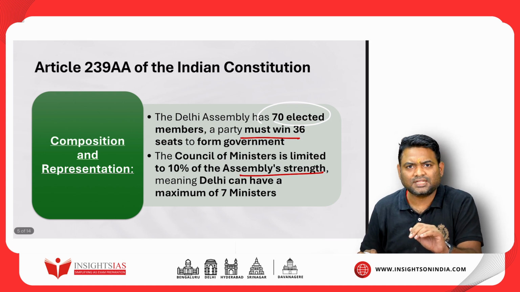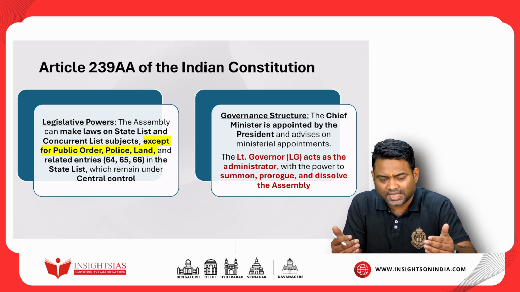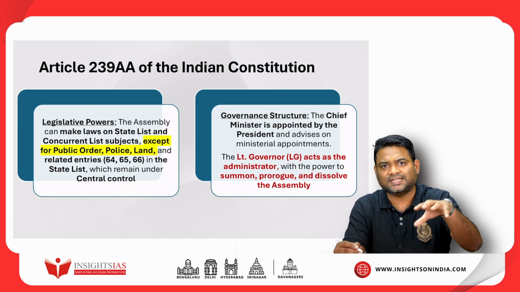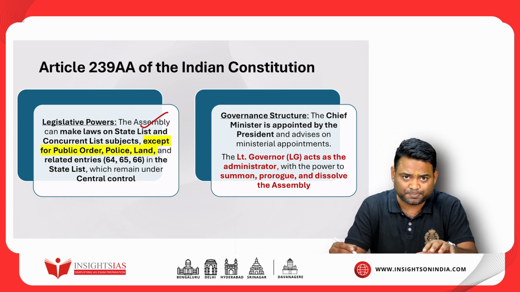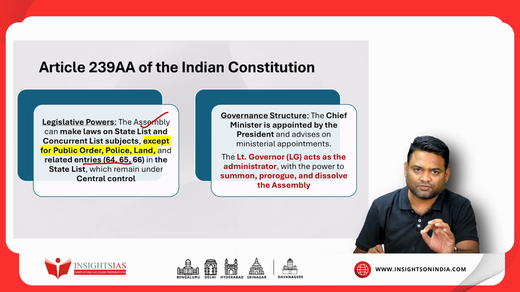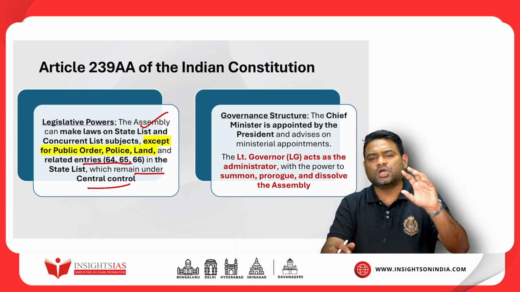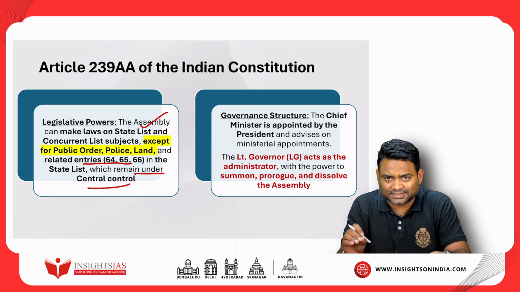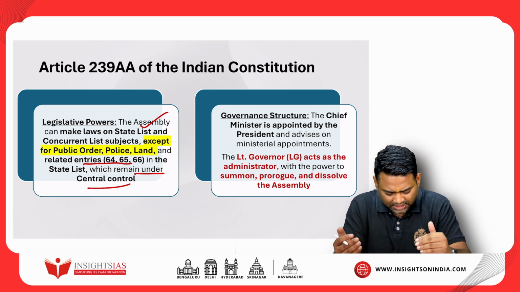Under this article, let's also understand the legislative structure and the governance structure which was implemented. If we come to the legislative powers, the Delhi government can make laws on the state list and concurrent list, but there were exceptions specifically related to land, law and order and police, and certain related entries, that is 64, 65 and 66 in the state list, which remained under the central control. Even if you go back to the era of metropolitan council or before that, land and law and order were still with the center, and this continued. So these were the legislative powers.